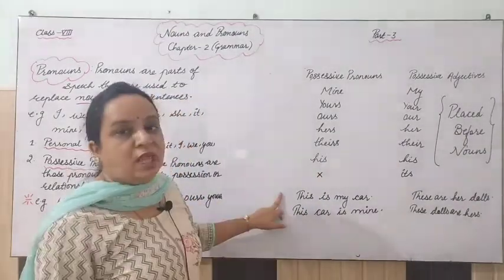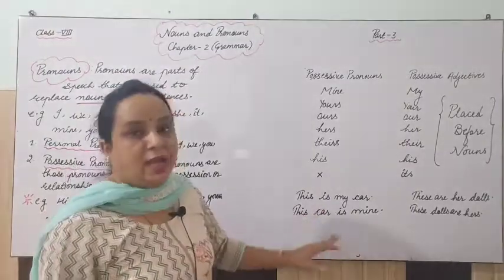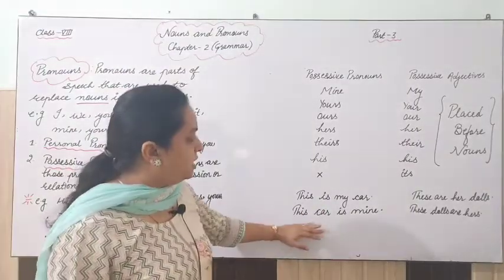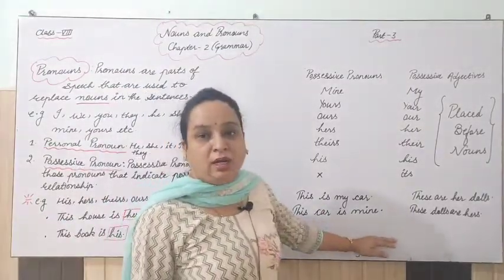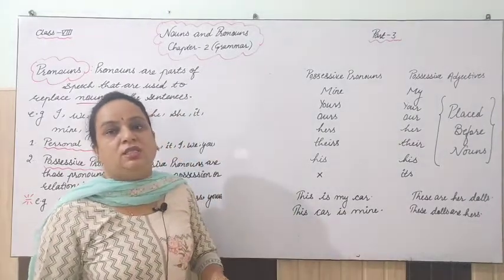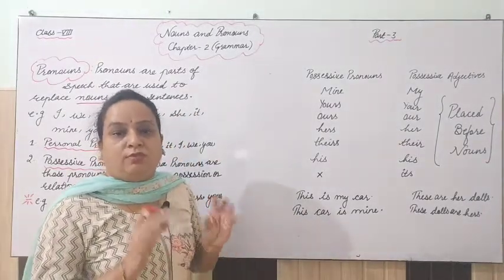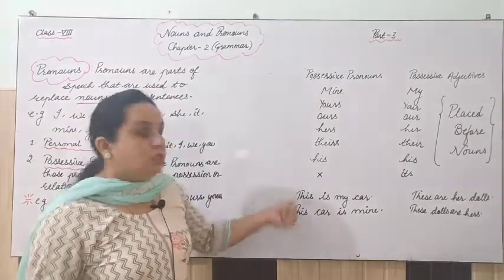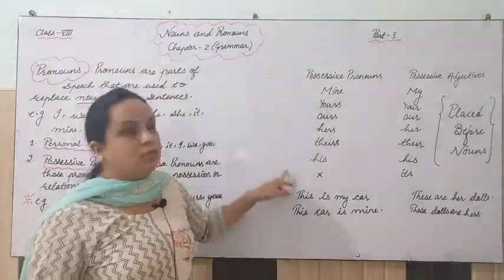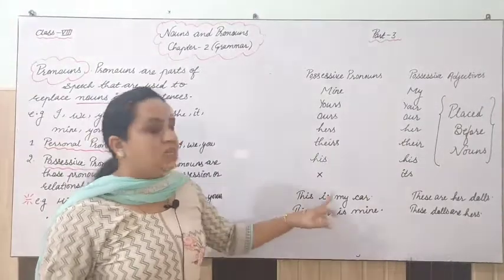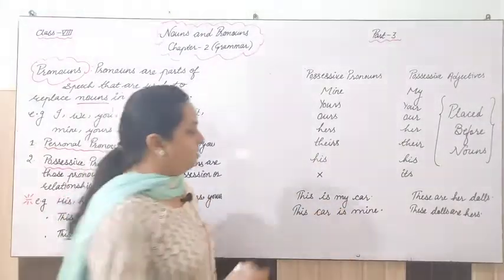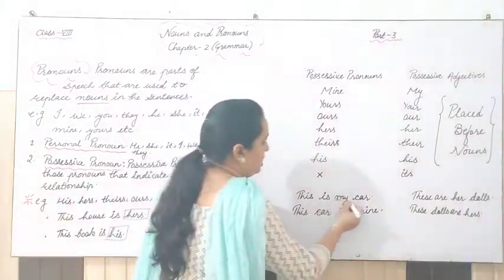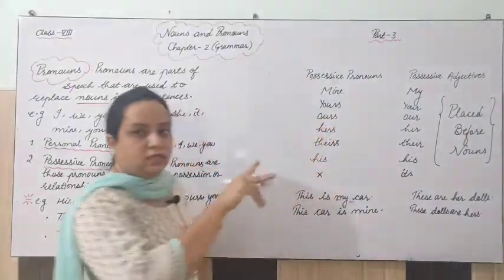The first sentence I have written here: this is my car, right? And the second is: this car is mine. This is my car and this car is mine. Both, if we see the meaning, are exactly the same. But if we are talking about possessive pronouns here, this is my car, right? I have written that my in this list.